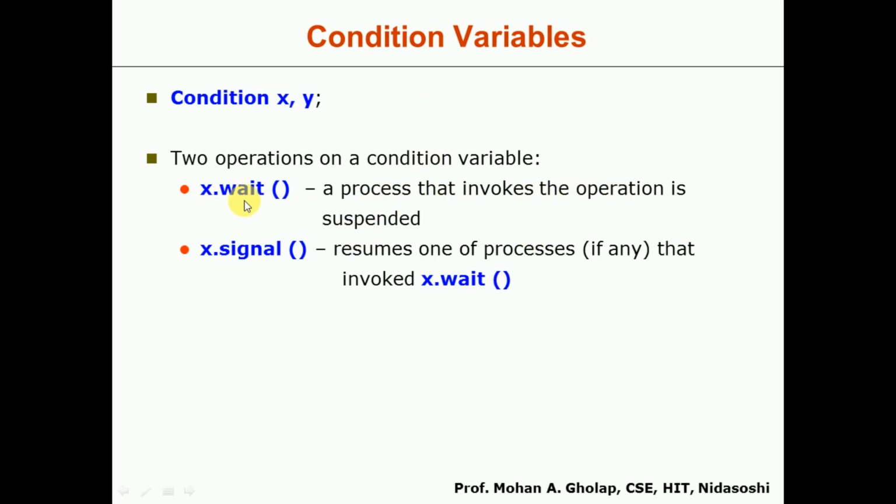And x dot signal means it resumes one of the processes, if any, that invoked x dot wait. If another process is waiting by calling x dot wait, and one process calls x dot signal, that waiting process will be resumed.